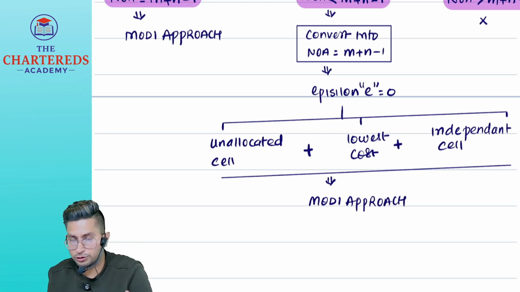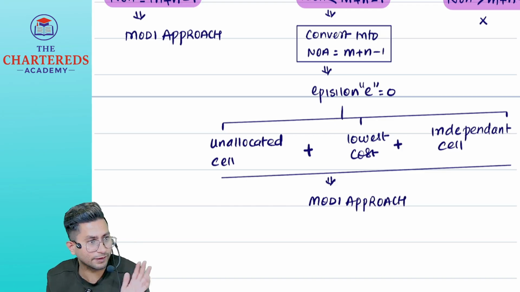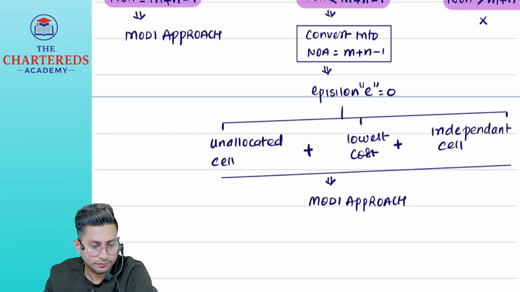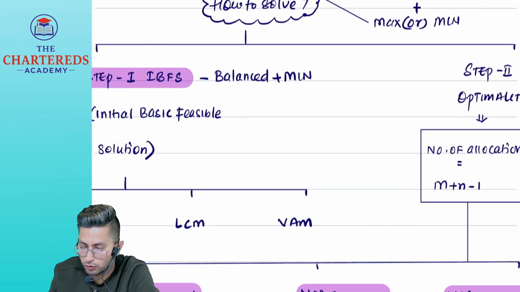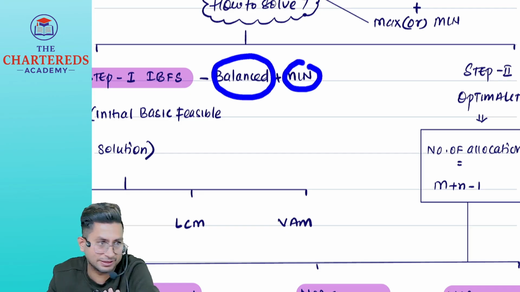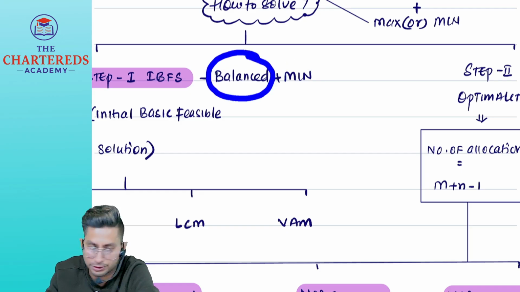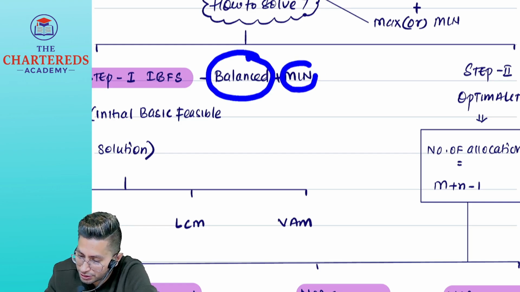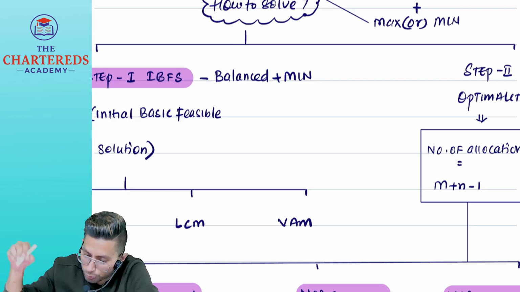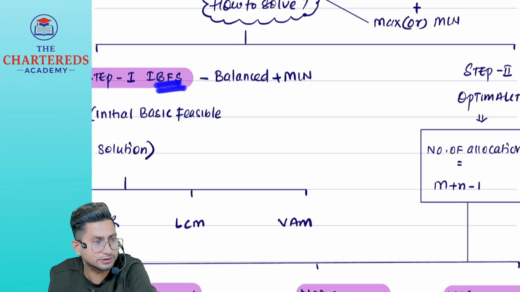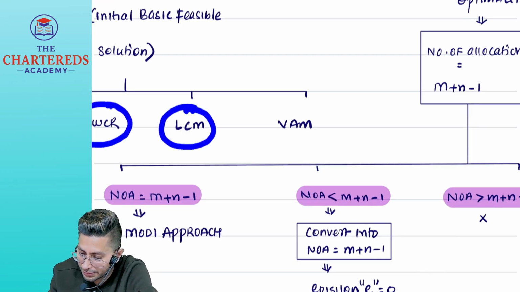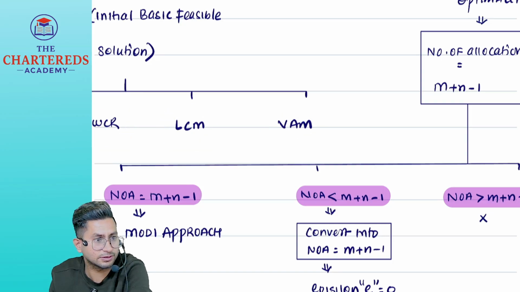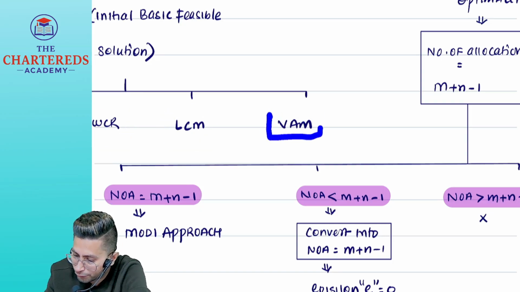Whenever you get confused, you see this chart, you will remember what we have done in class. So first, step number 1 is IBFS. Before starting IBFS, you have to check whether the problem is balanced and minimization or not. If it is unbalanced, convert it. If it is maximization, convert it. After that only we can start IBFS. How many methods are there? 3: Northwest corner rule, LCM and Vogel's approximation. And in exam, we have to do only this one.